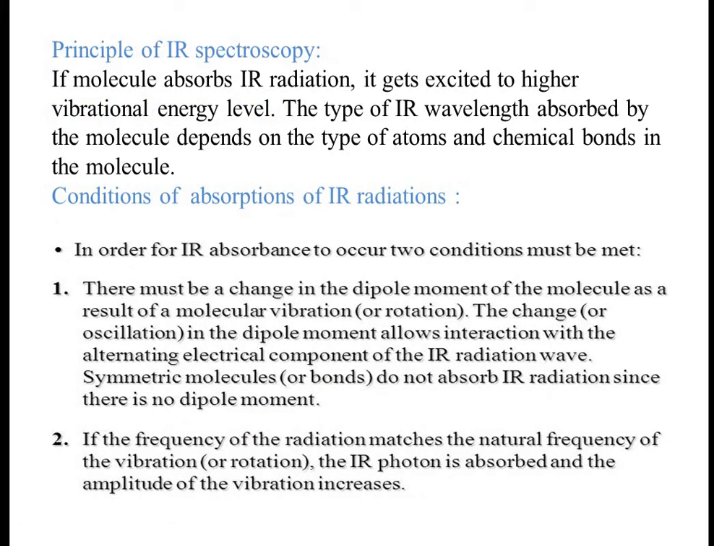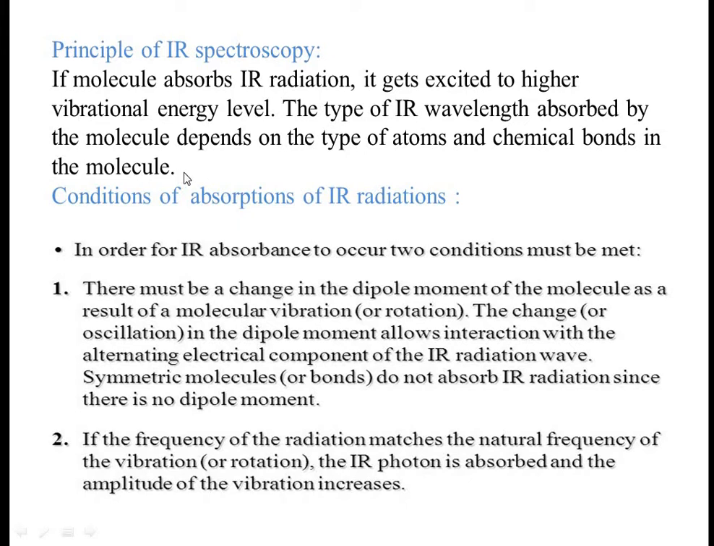The next point is the principle of IR spectroscopy. What is the principle used in IR spectroscopy? If a molecule absorbs IR radiations, IR means infrared radiations, it gets excited to higher vibrational energy level. By absorption of radiations, it moves from low energy level to higher energy level. This excitation we observe. The type of IR wavelength absorbed by the molecule depends on type of atoms or chemical bonds in the molecule.